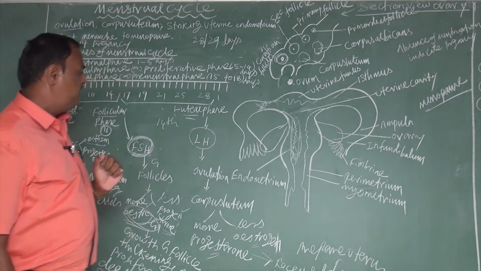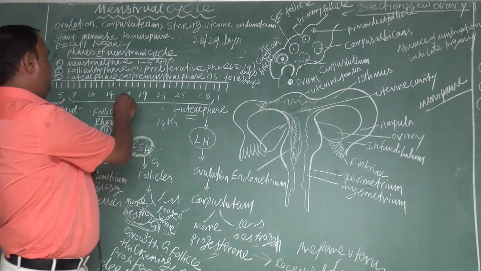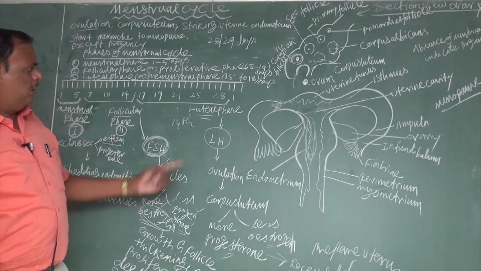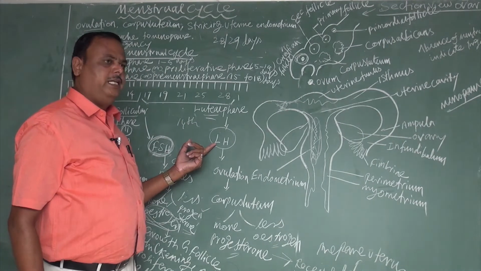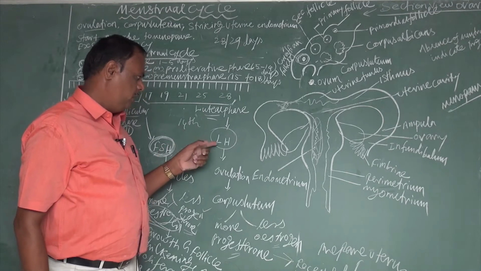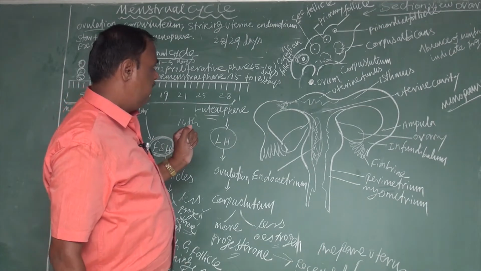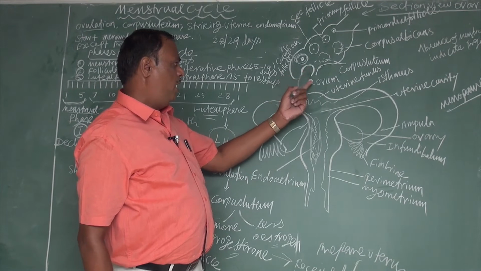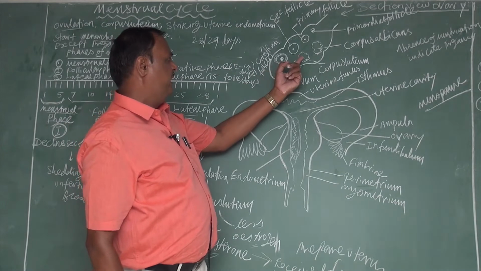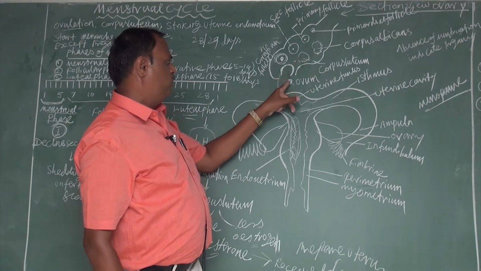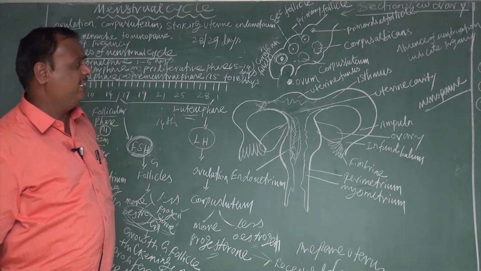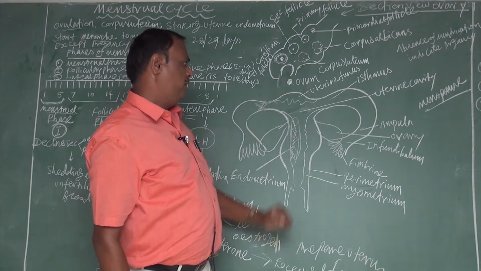That is the third stage of the menstrual cycle, called the luteal phase. Mostly it takes place between day 15 to 28. The luteal phase is initiated by the LH hormone, which is secreted from the anterior adenohypophysis of the pituitary gland. The role of this LH hormone is to induce ovulation, the releasing of ova from the ovary. After ovulation, the empty Graafian follicle, the follicle without oocyte or egg, becomes a corpus luteum, a transitory endocrine gland.